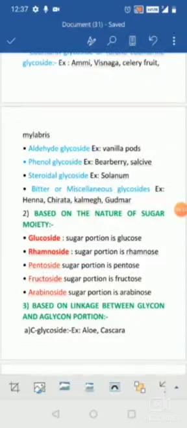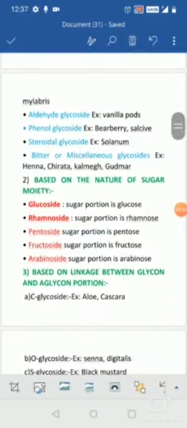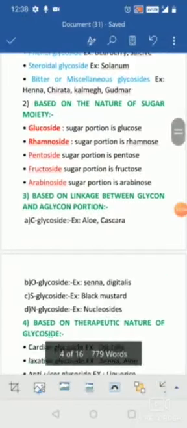Now the second classification is depending upon the nature of the sugar moiety. If they contain glucose as the glycone part, then they are known as glucosides. If they contain rhamnose as the sugar part or the glycone part, then they are known as rhamnosides. If they contain pentose as the sugar part, then they are known as pentosides. If they contain fructose as the sugar part, then they are known as fructosides. If they contain arabinose as the sugar part, then they are known as arabinosides.